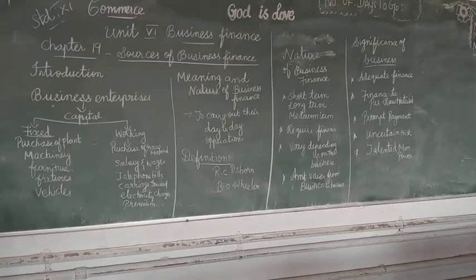The company's own retained profit is the primary source of internal funds. If we started the company 4 or 5 years ago, and in those 4 or 5 years we have earned profit, that is called retained profit. That retained profit is considered an internal source. Now let us move on to the types of finance.